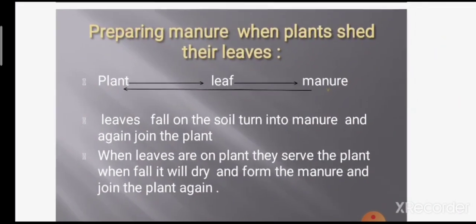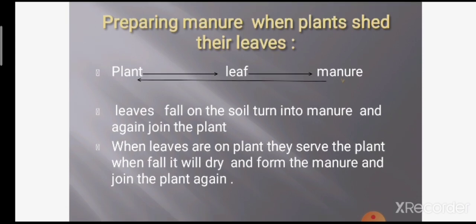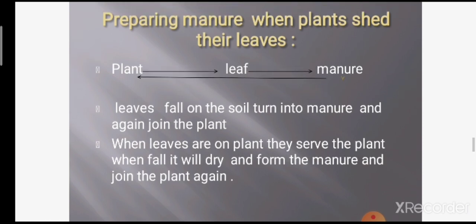This is the particular cycle for preparing manure. Leaves fall onto the soil, turn into manure, and again join the plant. When leaves are on the plant, they serve the plant. If leaves are there, the plant grows. If leaves are not there, the plant does not grow. When they fall, they will dry off and form manure and join the plant again, right?